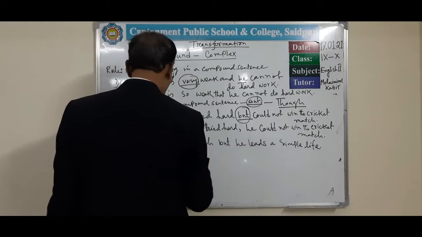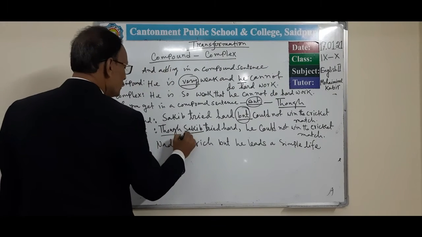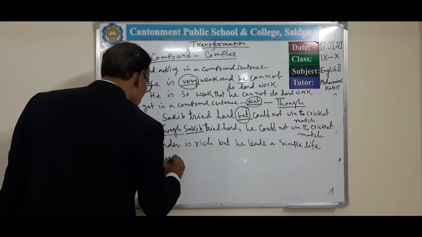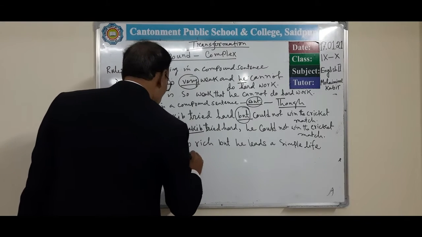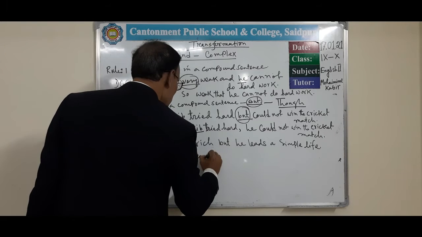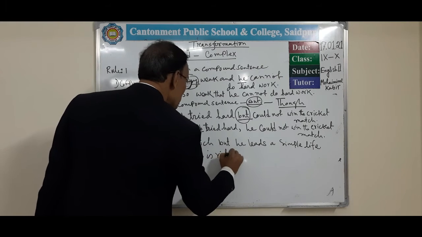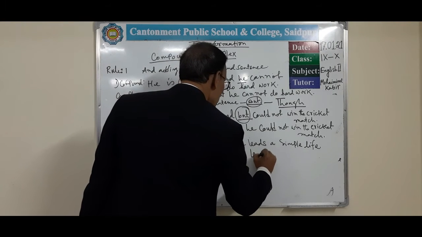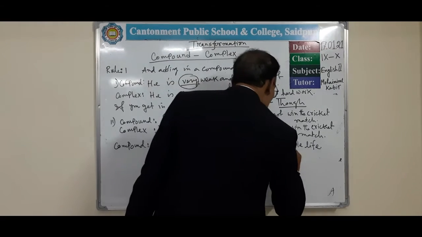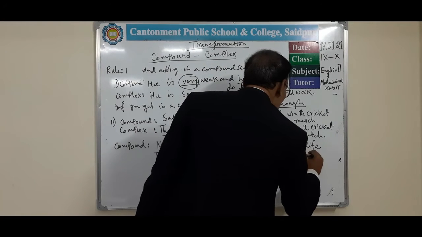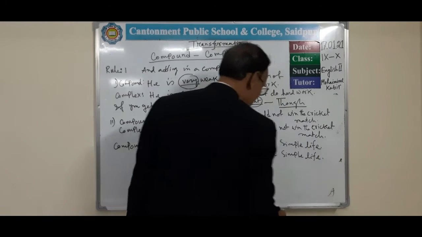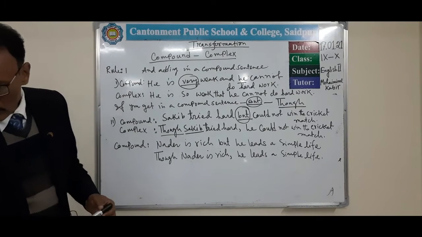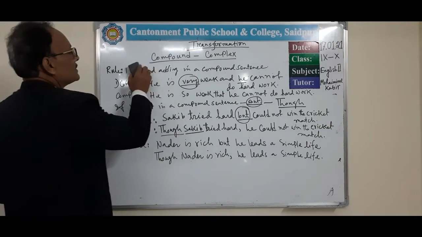First of all, we can use though. Though Nader is rich, comma here, he leads a simple life. Okay. In this way, we can transform from compound to complex sentence.